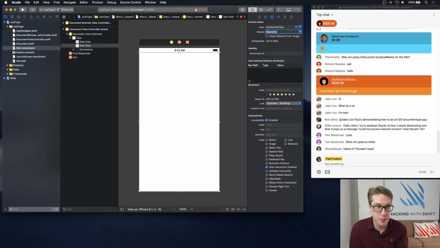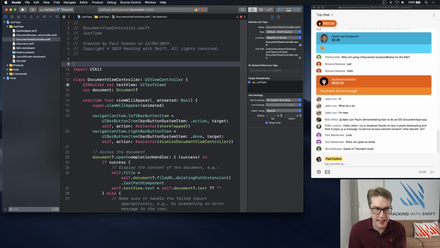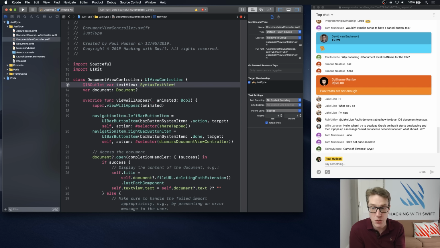That's the first change. The second change is in DocumentViewController.swift. We have our outlet here, and that's using UITextView. We've got to add an import for Sourceful, and then use a SyntaxTextView here instead. And that is a syntax-aware text view. Otherwise, it works much the same, but it now will do highlighting based on the language you ask it to recognize. In this case, obviously, we're going to use Swift.